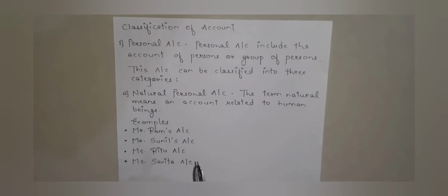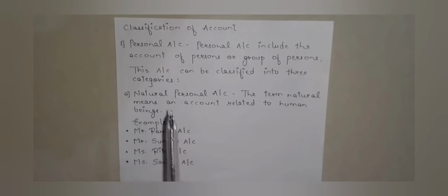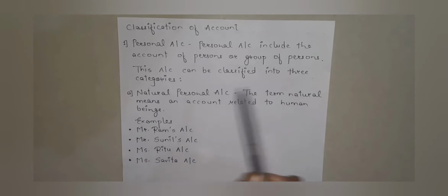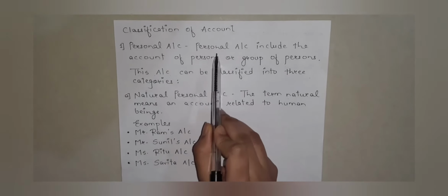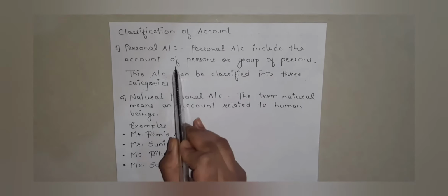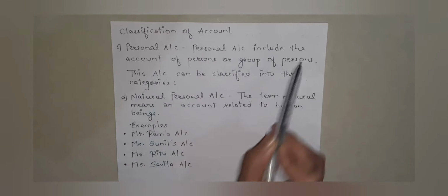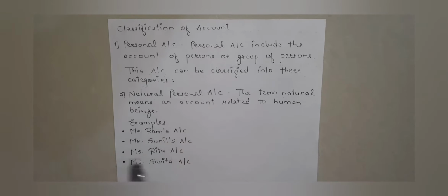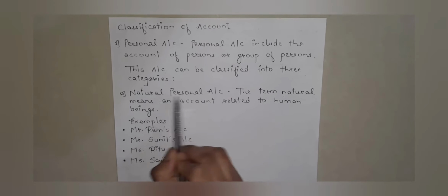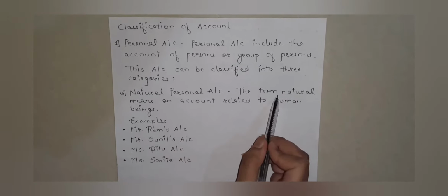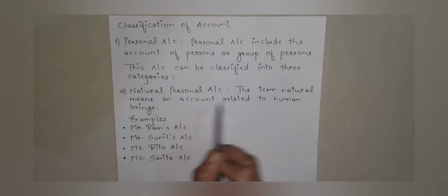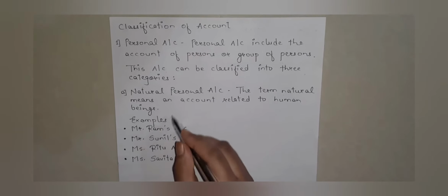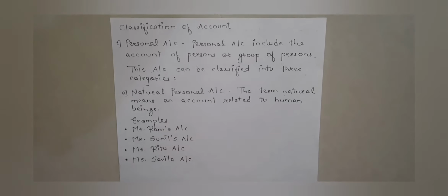As you have seen the chart previously, here are some definitions and examples I have written for you. Now let's see what is personal account. Personal account includes the account of persons or group of persons. This account can be classified into three categories. The first category is natural personal account. The term natural means an account related to human beings. Got it? So here are some examples of natural personal account.